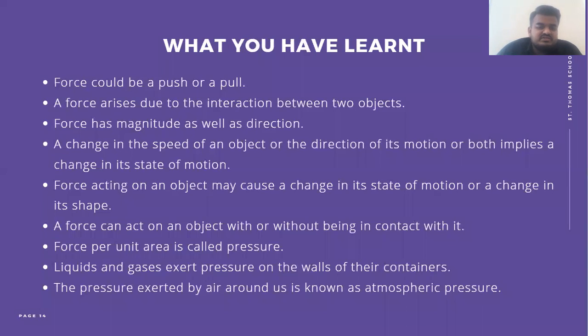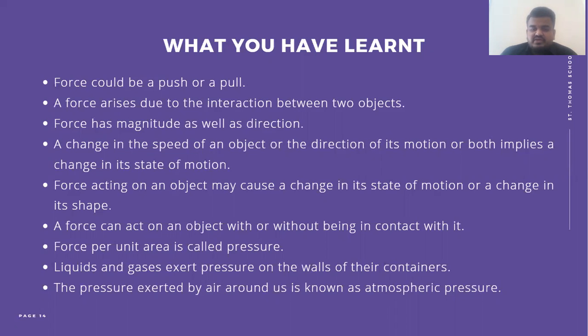A change in the speed of an object or the direction of its motion, or both, implies a change in its state of motion. We already discussed what is state of motion and what is zero state of motion. A force acting on an object may cause a change in its state of motion or a change in its shape.